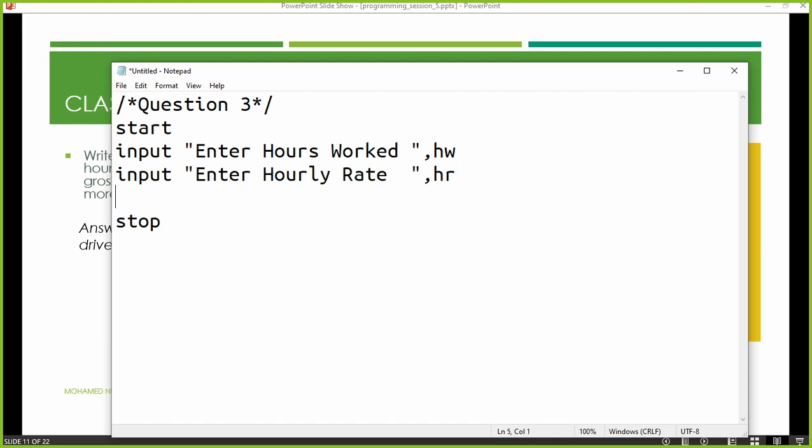If we know the hourly rate and hours worked, you can simply find the gross wage. We have already done this. So gross wage is assigned the value hours worked multiplied by hourly rate. See, this is a symbol that you have to use, asterisk, not this one. This is not correct. You have to use this one. Now you know the gross wage.